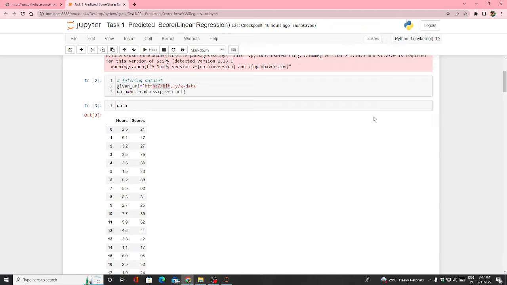I fetched the data from this website. The data is like this, hours and scores. If a student is studying 2.5 hours per day, he scores 21 marks on average, and if a student is studying 7.7 hours a day, then he scores 85 marks.